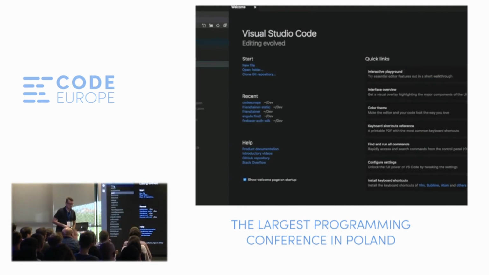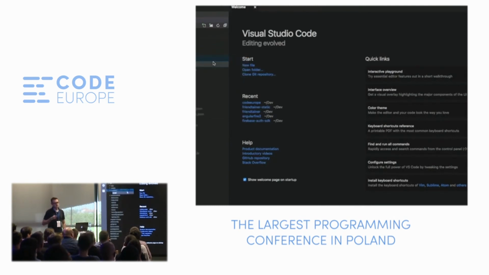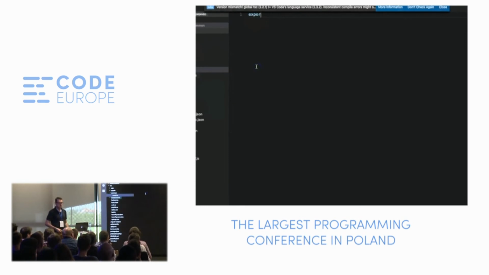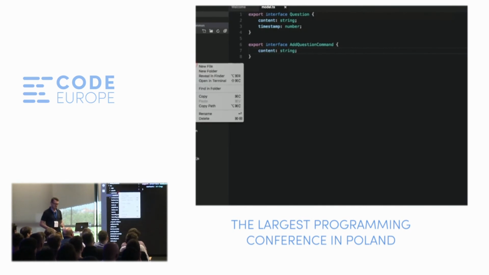Let's create some files. I will start with the domain model for the application. So a file in which I will declare the objects that will be used across the application. There will be just two of them. The first is an interface for questions, so the object that we'll store in the database. It has just two fields, content and timestamp. And the other interface will be a command for adding a new question, so an object that will be exchanged between the client and the web task.